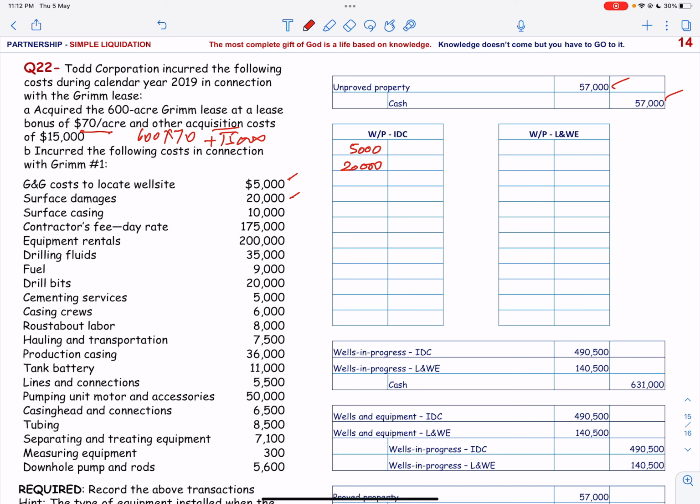Surface casing is going to be for lease and well equipment. Then contractors fees 175,000. Let me put it down here as well. 10,000 for surface casing. Then we have equipment rentals of 200,000. This is intangible drilling cost. Drilling fluids is 35,000. Then we have fuel 9,000. Drill bits is 20,000. Then cementing services 6,000.